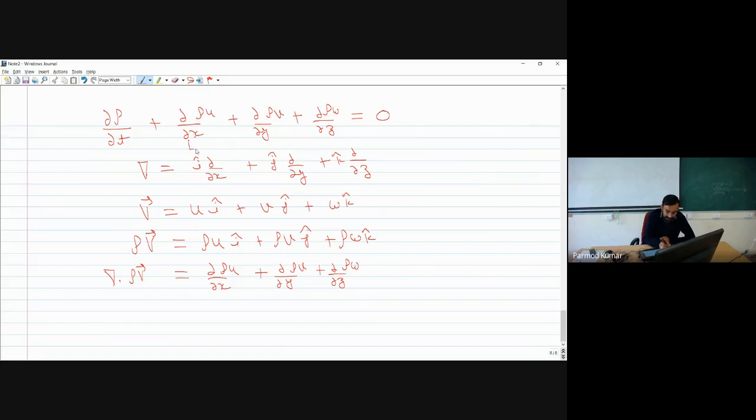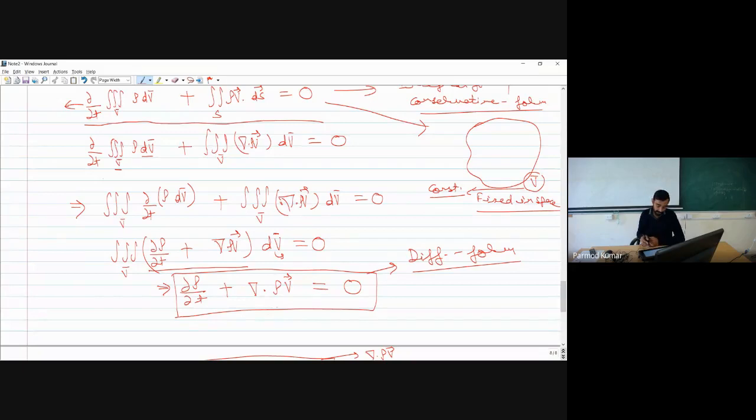So it means this entire term over here I can actually replace with divergence of rho into velocity vector. Okay, so that is what we have got in the previous slide. If you see in this particular slide, we have started with the integral conservative form of the continuity equation, and finally we have ended up getting a differential form, and the differential form which we have got is also in the conservative form.